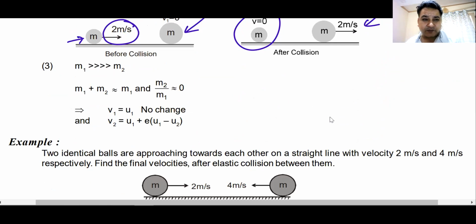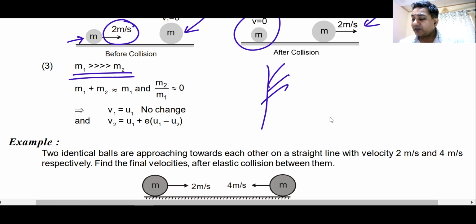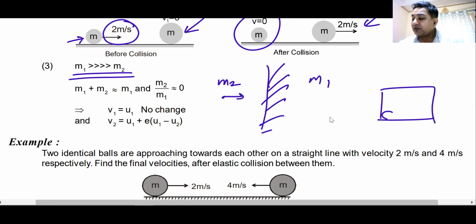One more very important case that will come to you. M1 is very, very large compared to M2. So basically, it is the case where M1 becomes a wall and M2 becomes a ball. Or M1 becomes a truck and M2 becomes a ball. Do we understand this case? M1 is a very big truck, or M2 is a ball colliding with a truck.